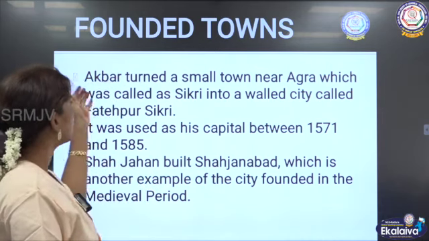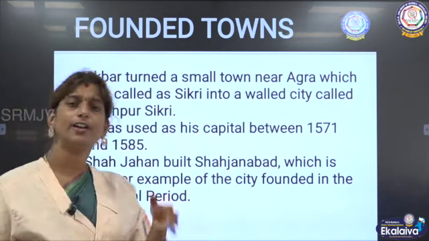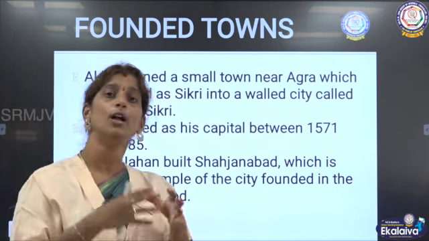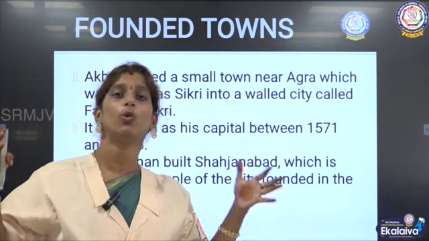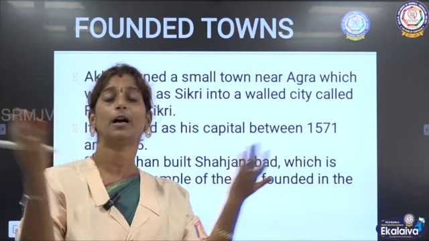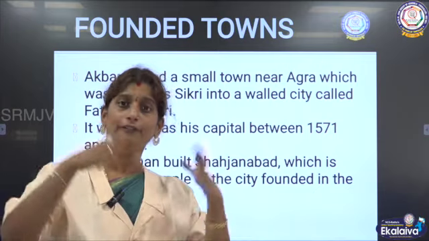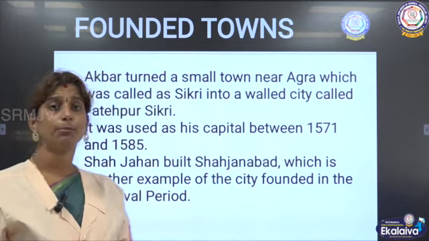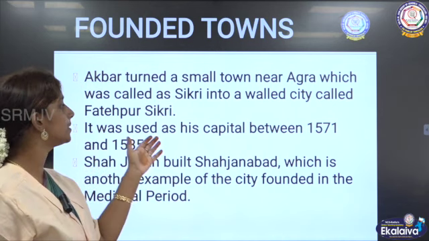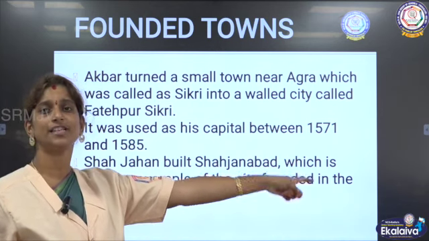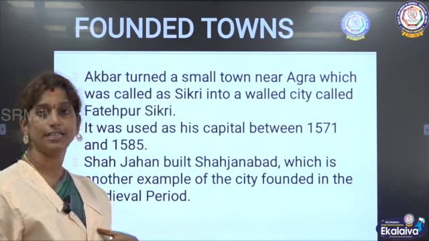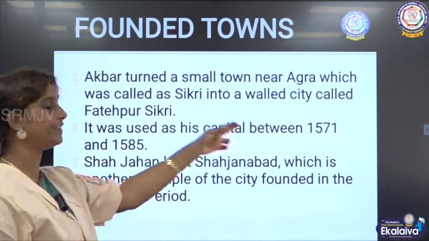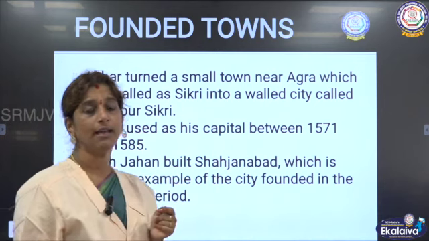It was fully covered by walls, and then it became a very rich city. It was used as the capital between 1571 and 1585. This happened in the Mughal Empire.